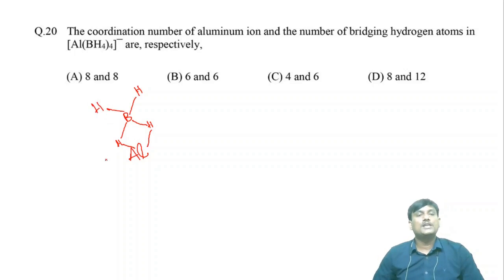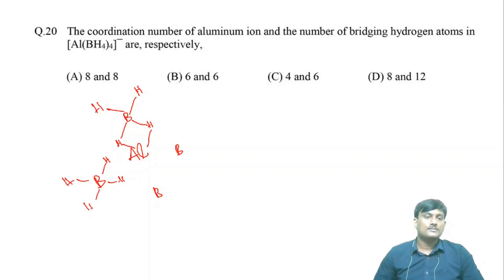If you take one BH4 unit, 2 bridged hydrogens and 2 terminal hydrogens. So you can write 4 B's, and these are terminal hydrogens. 2 hydrogens will participate in bridging, and 2 will be terminal. Here also 2 and 2.